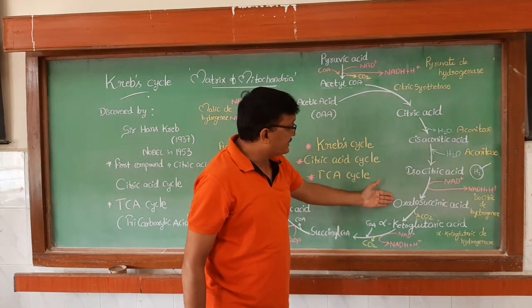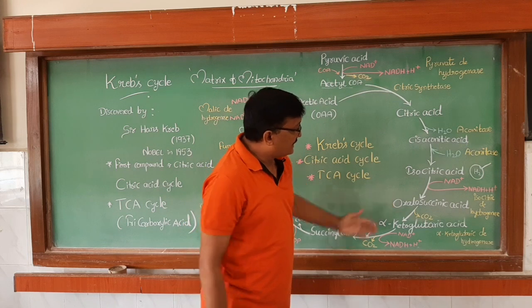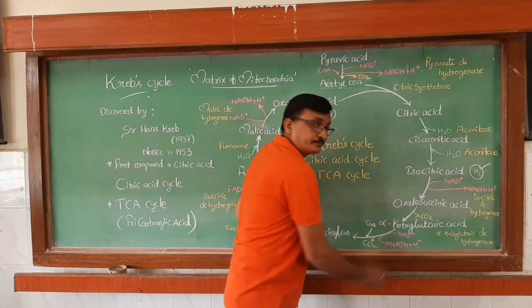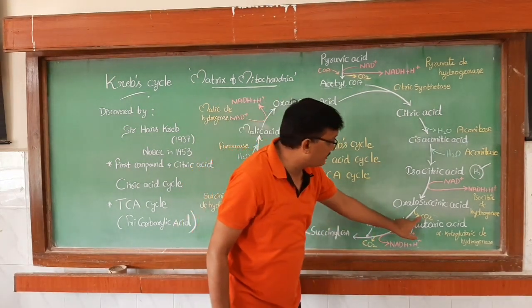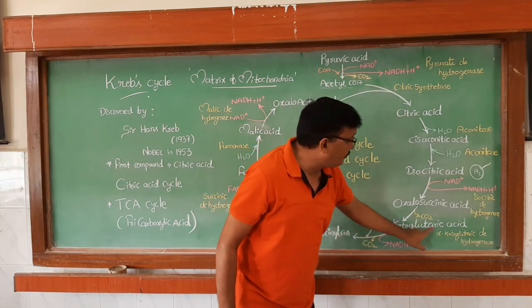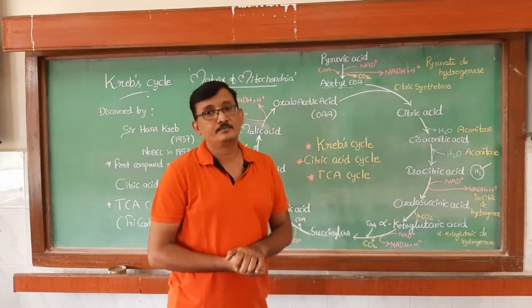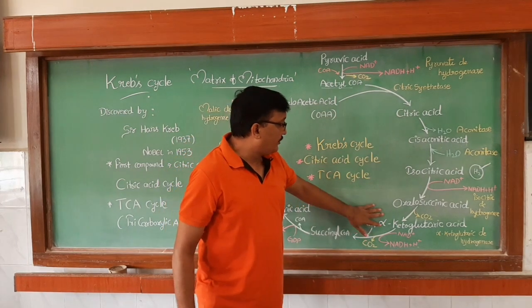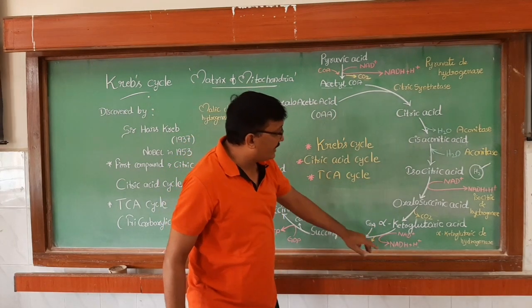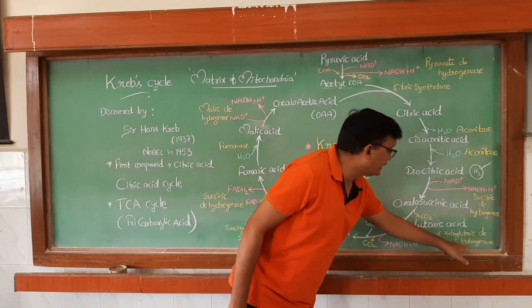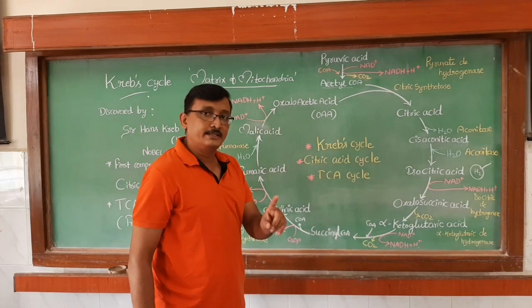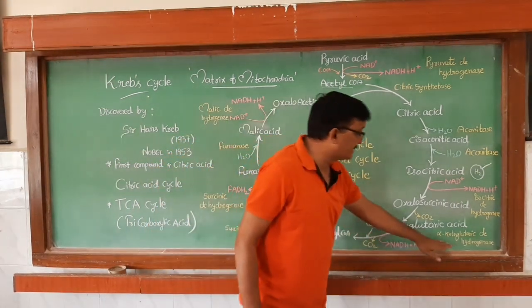And the next step, oxalosuccinic acid undergoes decarboxylation. It releases one carbon dioxide molecule and converts into alpha ketoglutaric acid. Now this alpha ketoglutaric acid, in the presence of the enzyme alpha ketoglutaric dehydrogenase, and I think you got the meaning of this enzyme.